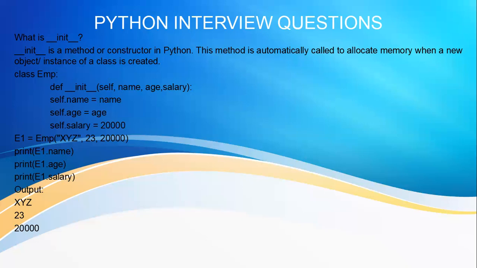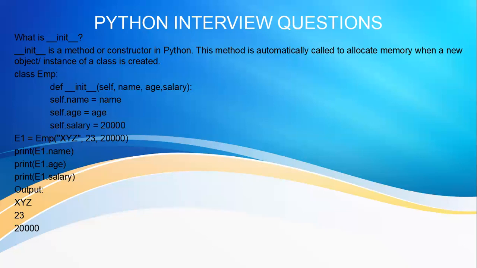So when you create the objects, this self will allocate the different values you give to that particular object. For example, you can see E1 equals employee. E1 is an object of the employee class. His name is XYZ, the age is 23, and the salary is 20,000. So it takes these new values, XYZ, 23.